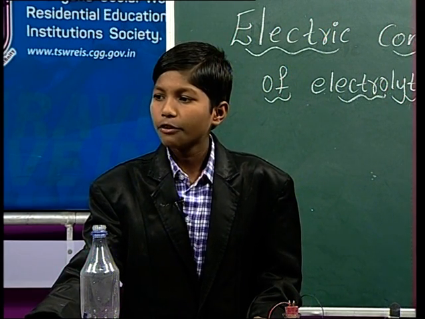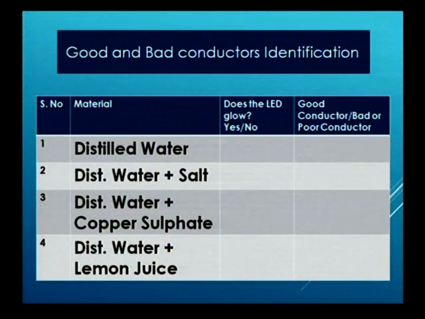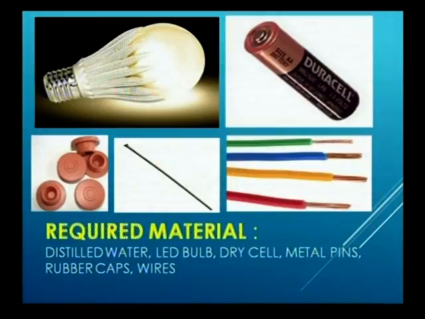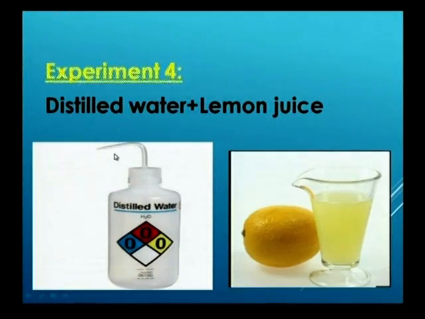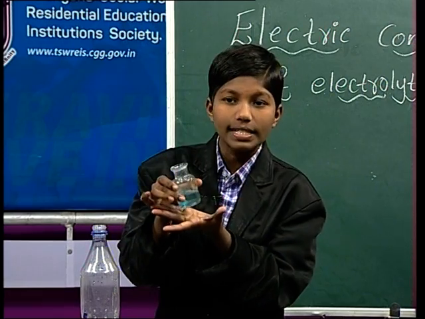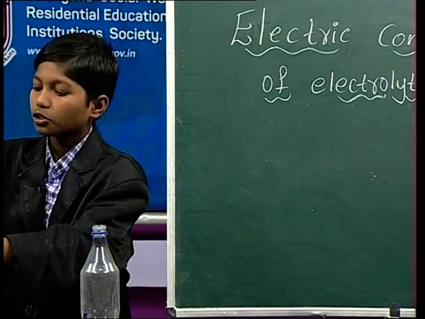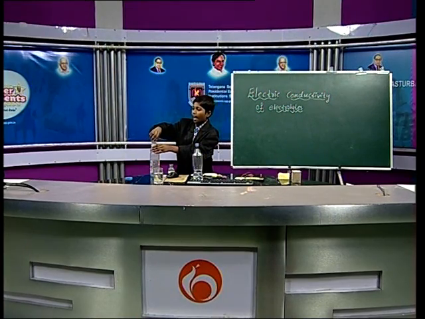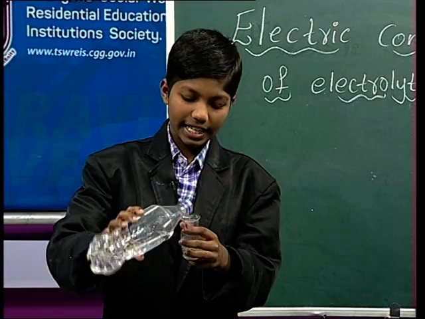the fourth column, which is about distilled water with lemon juice. Yes, friends, see there, distilled water with lemon juice. Friends, now we have to do experiment 4, distilled water with lemon juice. Friends, in this box, we had copper sulfate with water. Now we have to wash this box. See, we have to pour the water aside and wash the box. If we wash the box, it will be very safe for us.